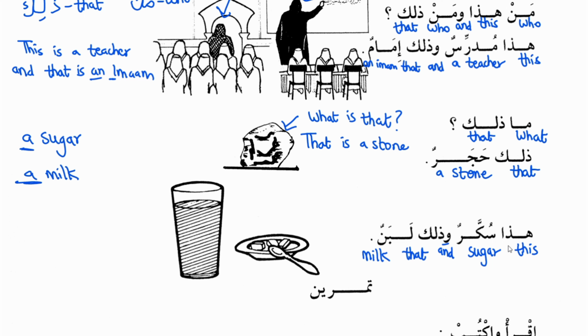Final translation is haza sukkarun, this is sugar, wa zalika labanun, and that is milk.